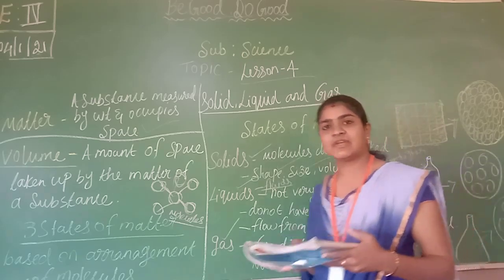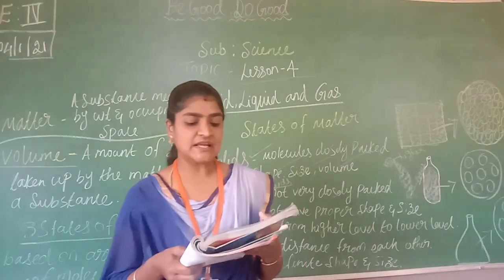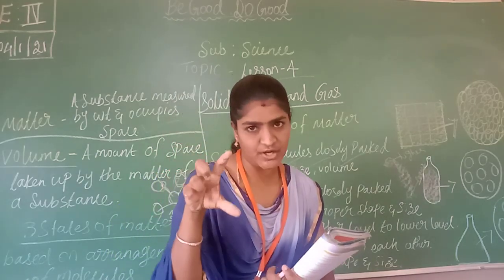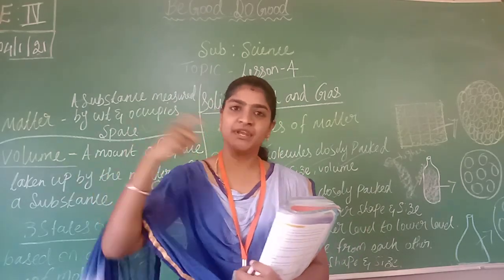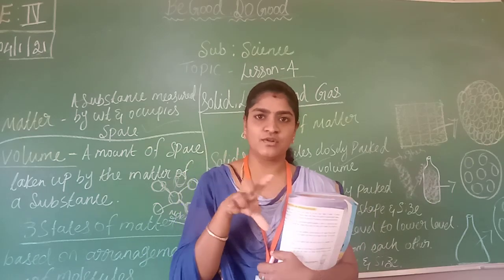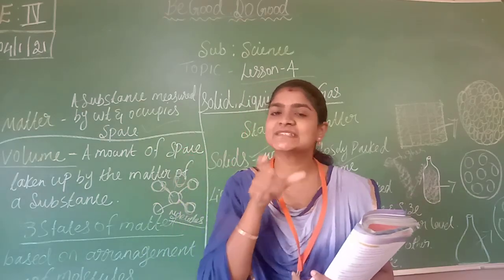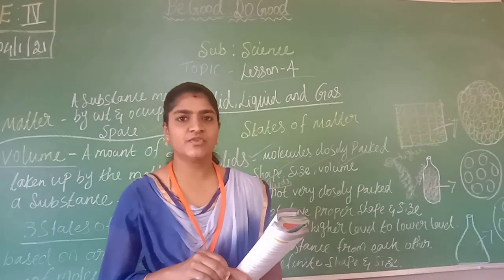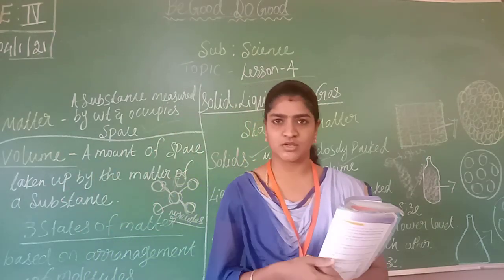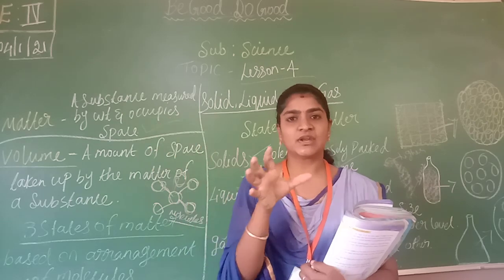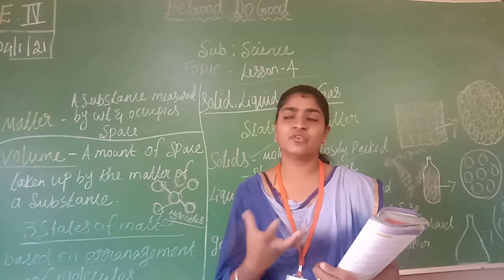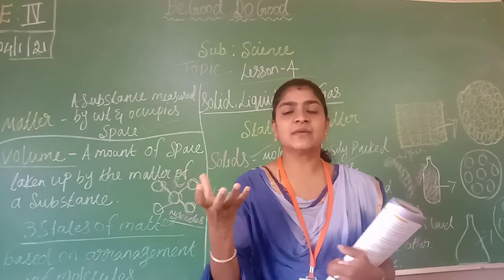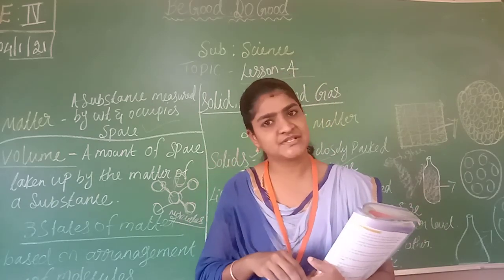Liquids do not have any fixed shape, but liquids have a definite volume. For example, if I give 1 liter of oil and you pour it into another 1 liter bottle, it will have the same volume. The volume won't decrease. If a water bottle contains 2 liters of water and you pour that water into another container, the same amount of water will be present.